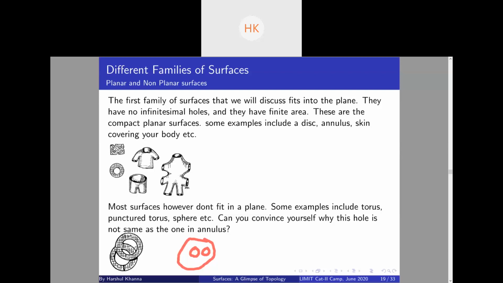You'll need at least three dimensions, at least 3D, to show the surface, not to represent it, but to show the surface, right? This surface cannot be planar. Can everyone see that? Yeah, cool. So I'll move on. This does not fit into a plane, right?